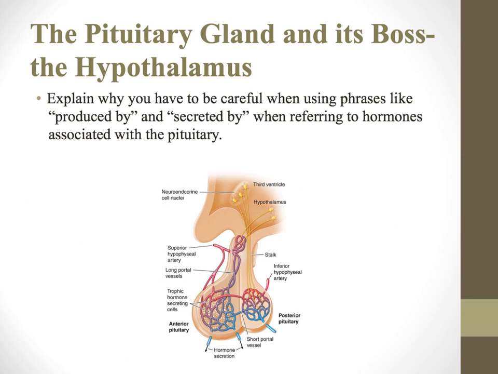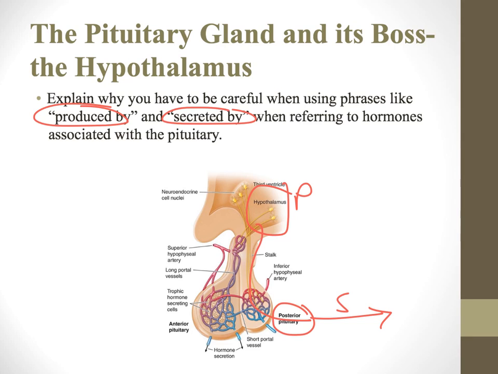We really have to be careful when using the words produced by and secreted by, because anything secreted by the posterior pituitary was actually produced by the hypothalamus. Things secreted by the anterior pituitary are both produced and secreted here.